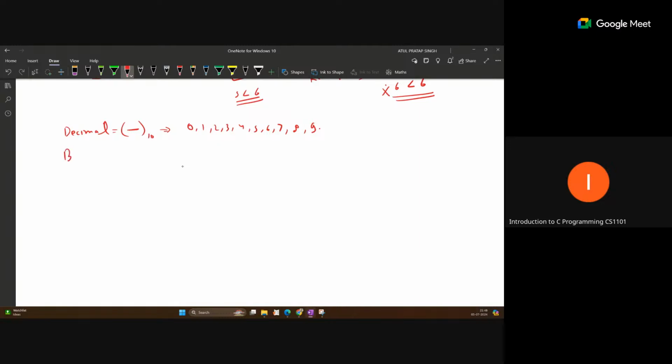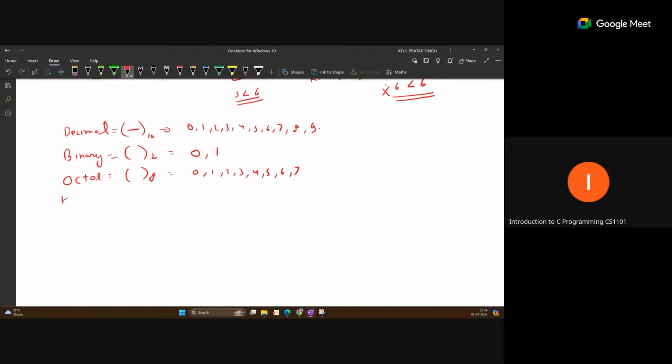In binary, we have only two digits. This is called base 2, and we have only two digits, 0 and 1, and we will represent all data with the help of these two digits, 0 and 1. Octal, we have 8 digits: 0, 1, 2, 3, 4, 5, 6, 7. So we have only these 8 digits, 0 to 7, and we will always represent the data with the help of these 8 digits.